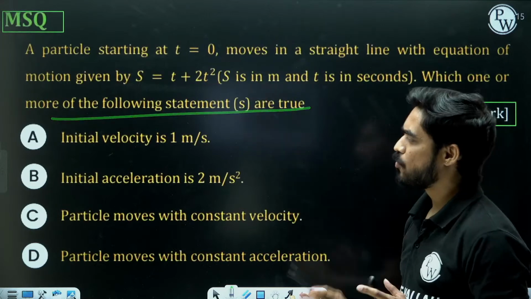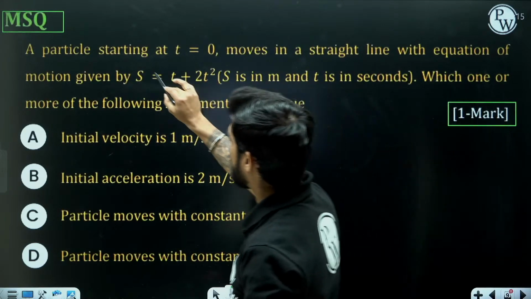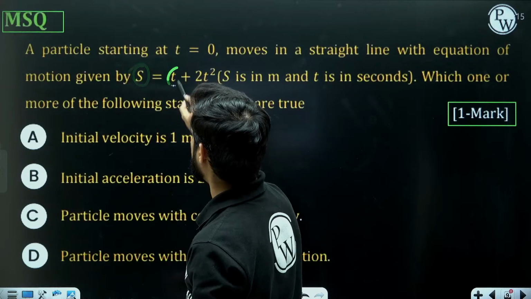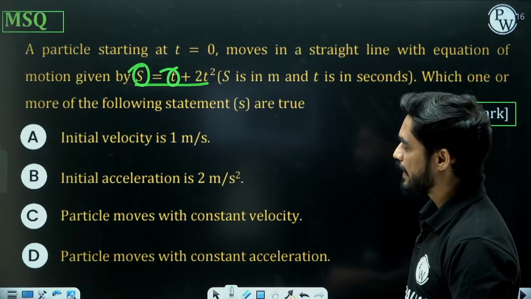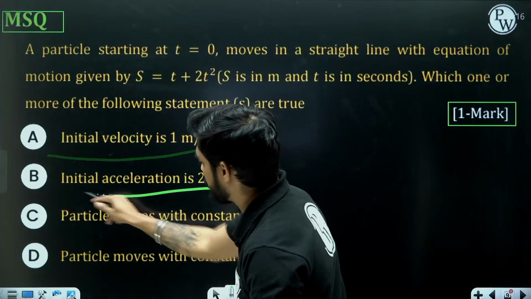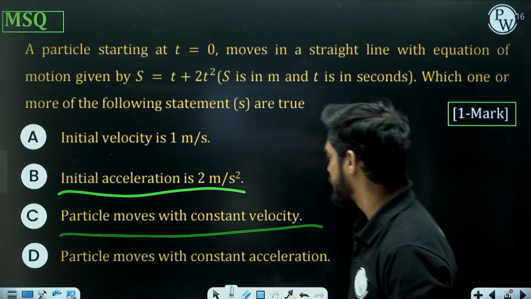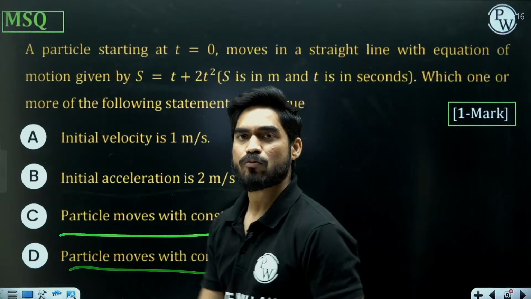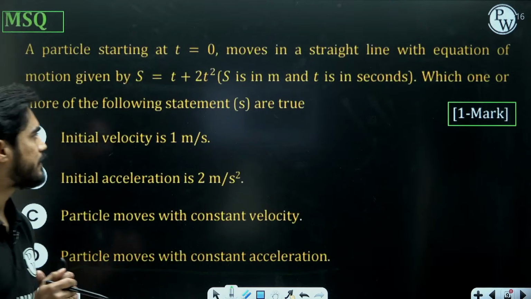Again, an MSQ question, more than one possible answers are there. So basically we have the equation of displacement with respect to time. And they are saying, is the initial velocity 1 meter per second? Is the initial acceleration 2 meter per second square? Particle moves with constant velocity or particle moves with constant acceleration? Which of these statements are correct statements?